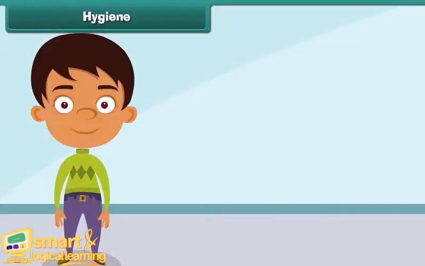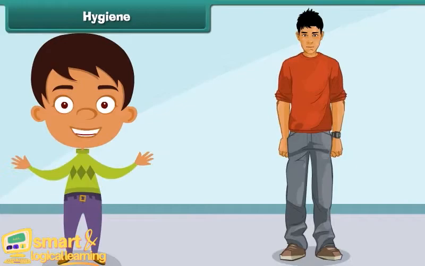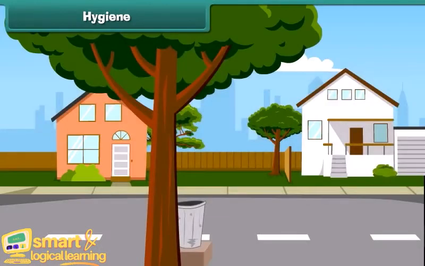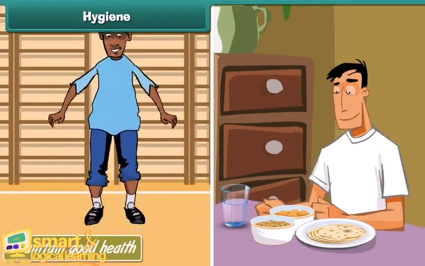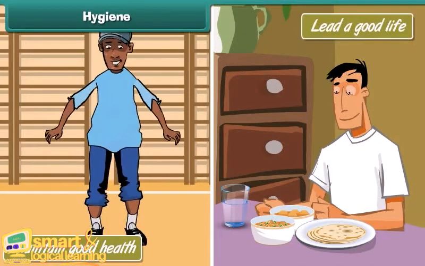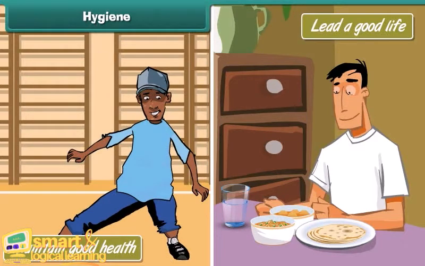Hygiene. Hygiene means cleanliness of one's own body and the surroundings. We must practice hygiene to maintain good health and lead a good life. Personal hygiene.